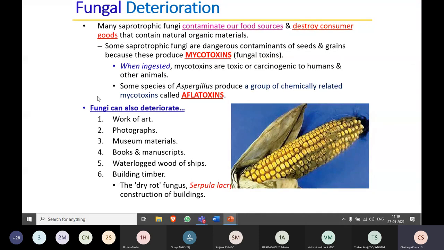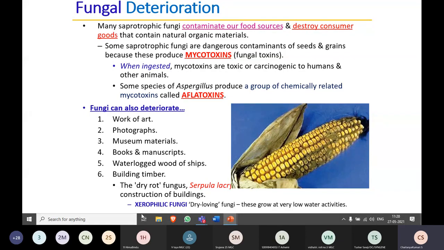Apart from spoilage of food materials, they can also destroy artwork, photographs, museum material and books. Most books, if stored for a longer period of time, are easily attacked by these fungal species. Waterlogged wood of ships and building timber will also be easily decomposed by these fungal species. A good example is dry rot fungus, which destroys the construction of buildings if they have been built with wood. Apart from termites, this fungus can also destroy wood.